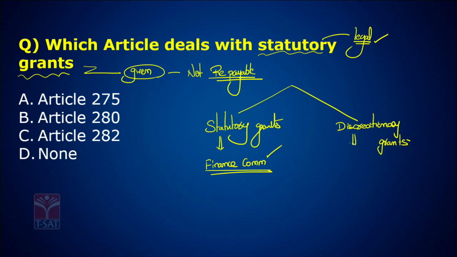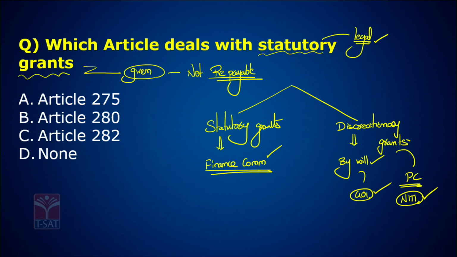Now what is the meaning of discretionary? By will. If Government of India thinks that they have to give more money to a state, they will give. But this is generally given on the recommendations of Planning Commission. And presently there is no Planning Commission, so, Niti Aayog.